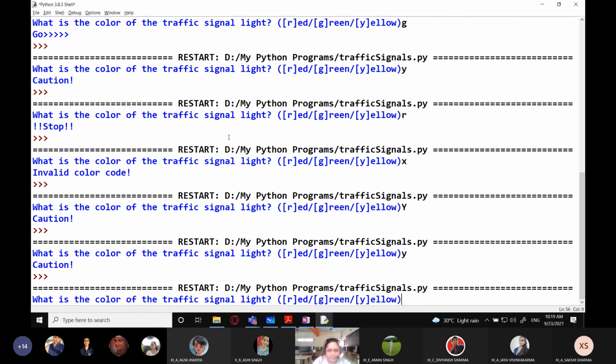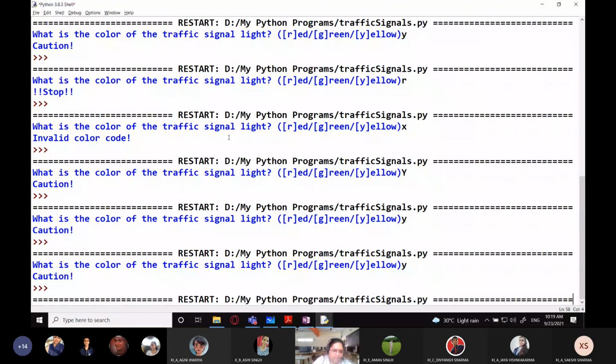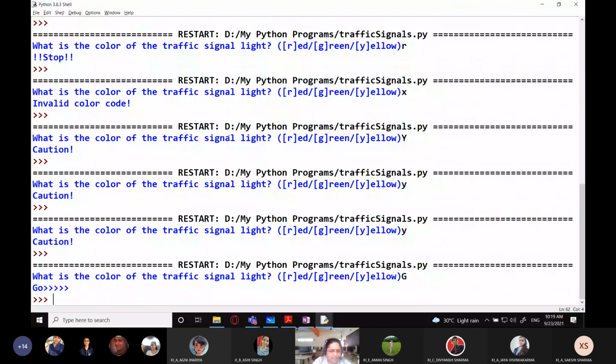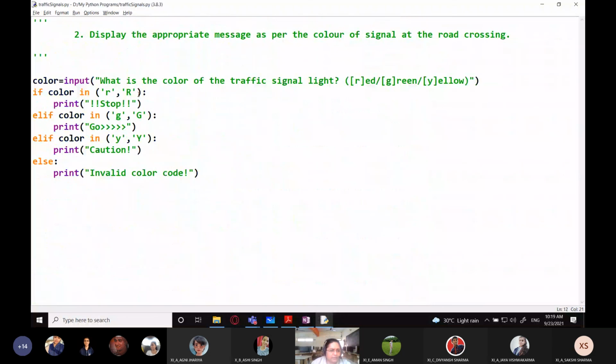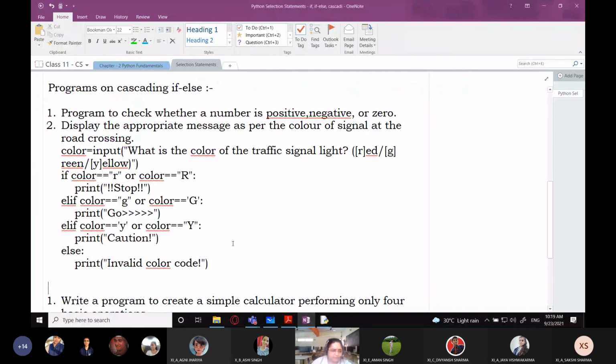So I'm going to run this. I'm entering small y for yellow, I get caution. I enter capital G, I get go. I enter capital R, I get stop. So it will run for all these letters. Understood? This is a second way of doing the same program. Now I'm going to tell you the third way.